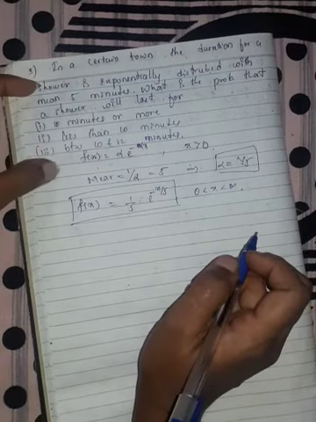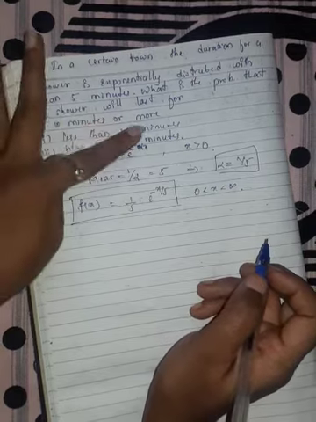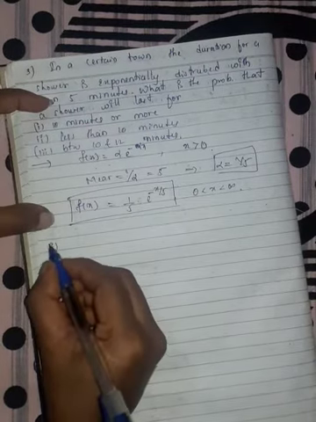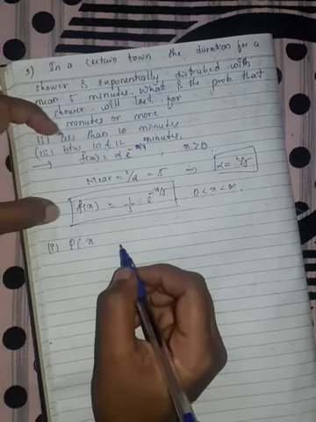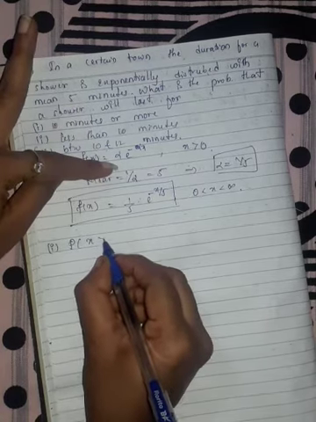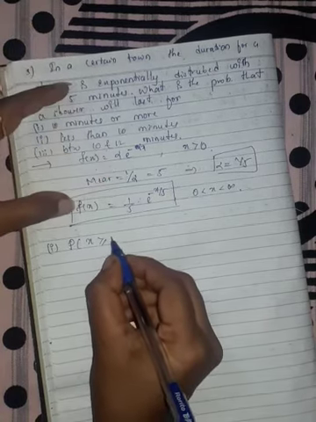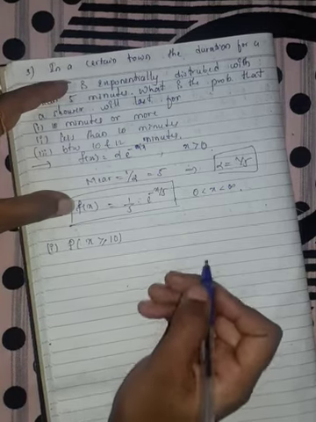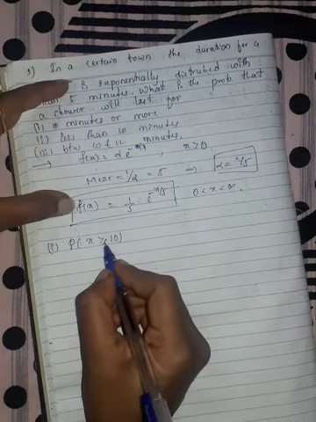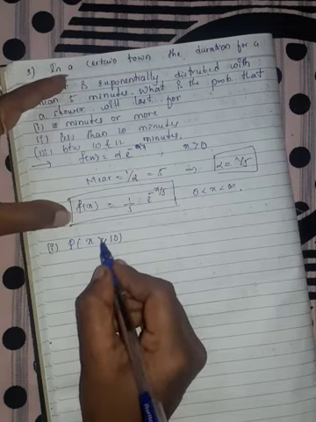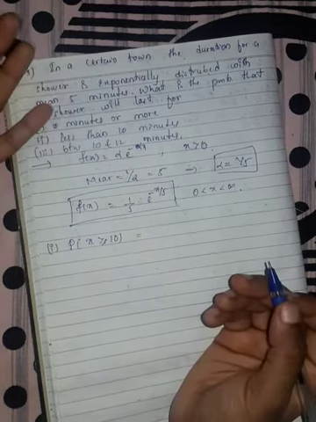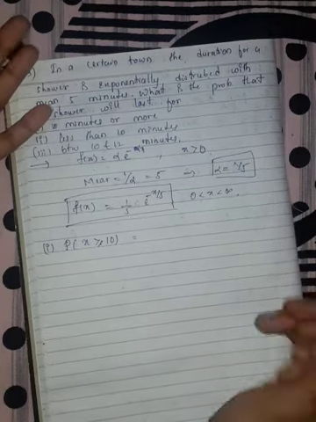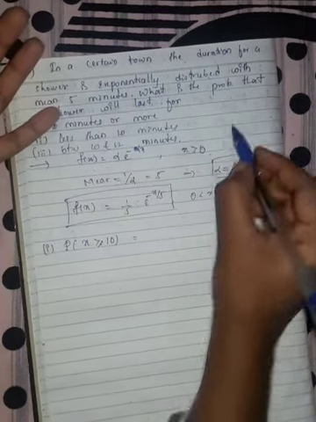What we have to find here? First, 10 minutes or more, which means the probability that x is greater than or equal to 10. 10 is included, so equal to 10, and more means x is greater than 10.